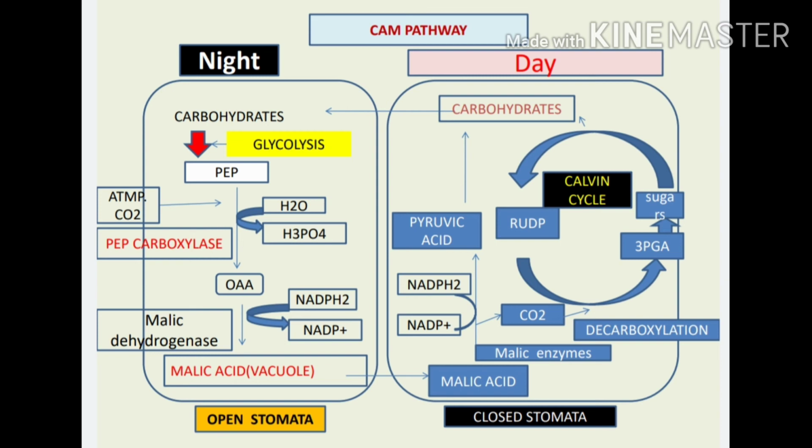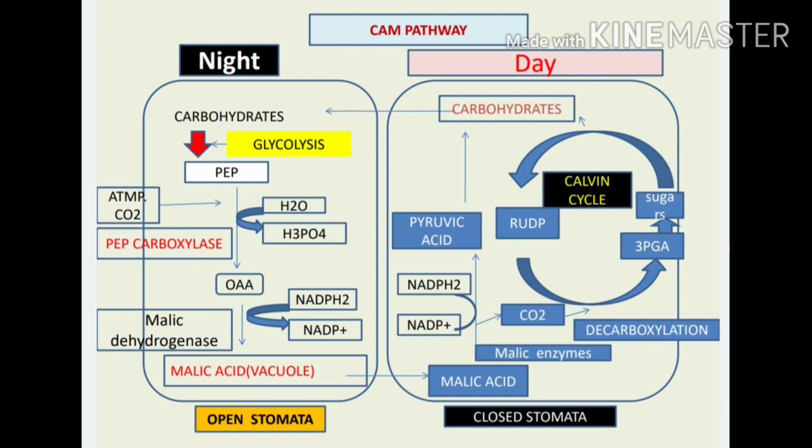Now let us see the CAM pathway overall, that is the acidification and deacidification reactions. In the night period, carbohydrates undergo glycolysis, and there is a formation of phosphoenol pyruvic acid. That phosphoenol pyruvic acid accepts CO2 in the presence of water and the enzyme phosphoenol pyruvate carboxylase.